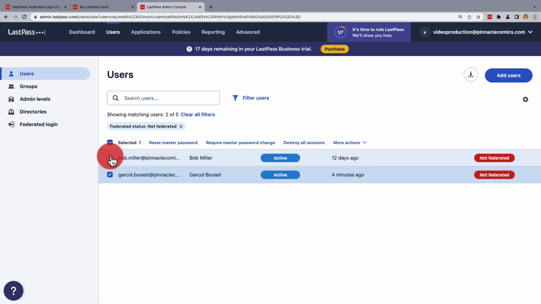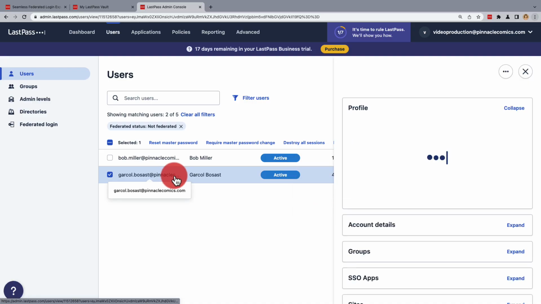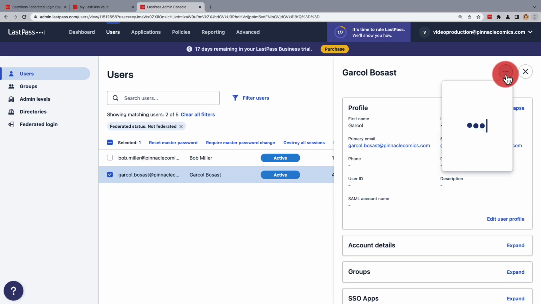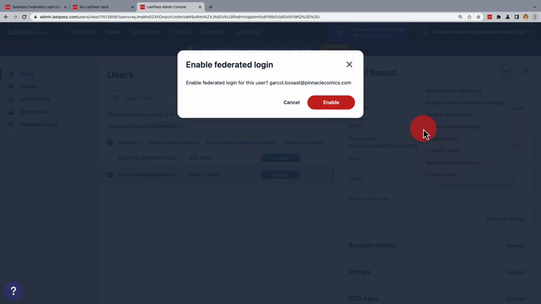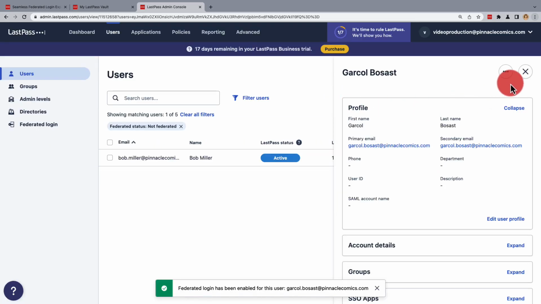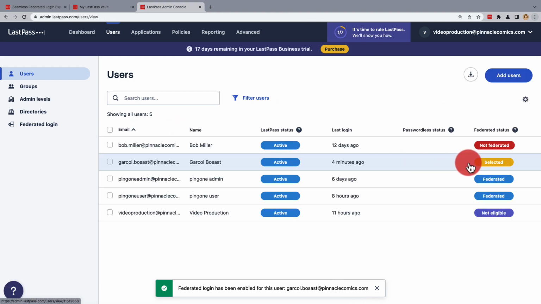Everyone's not, so just select the individual that was just defederated, and then under More Actions, you'll be able to choose Enable Federated Login. We can also just select the user, and then using the three dots menu, select Enable Federated Login. Once you have, you'll need to confirm this by clicking Enable. Now close the user profile and remove the filter. You'll see the user has a listed federated status of selected, which means they're marked for conversion.